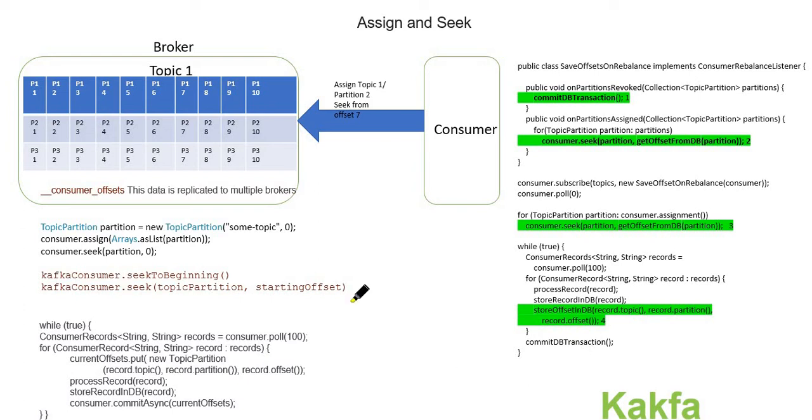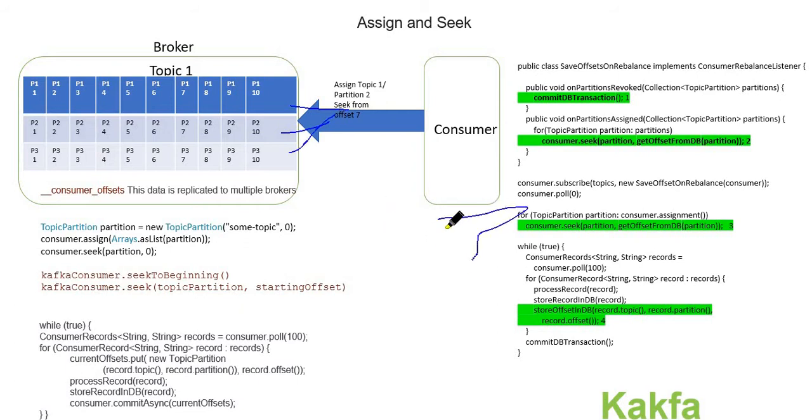Hi, welcome back. In this session, I'll discuss some of the configurations we need to maintain on the consumer side to consume data from the Kafka topics. By default, whenever you subscribe to a topic as a single consumer, as part of a consumer group, the broker will take care of assigning the partition to the consumer.